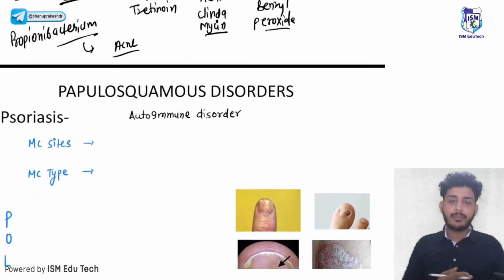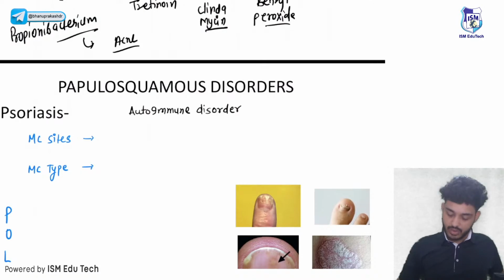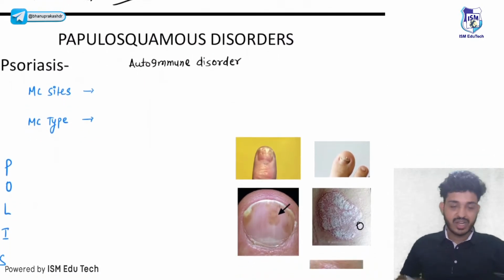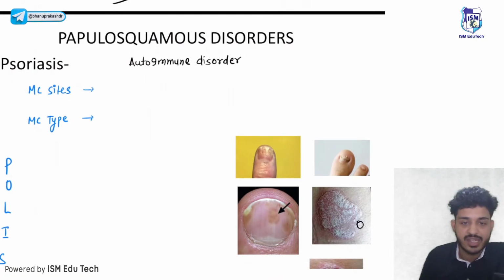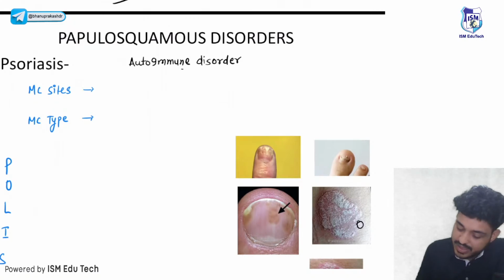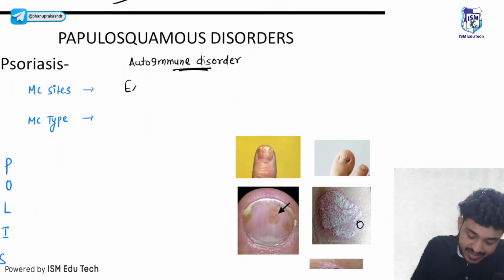Let's talk about some papulosquamous disorders. In papulosquamous disorders, we are going to study psoriasis, lichen planus and all those things. Psoriasis is very important. Already there are multiple questions in every exam that have been asked from psoriasis. So let's talk about one by one. First thing is psoriasis. Psoriasis is an autoimmune disorder. What is the most common site where psoriasis will occur?